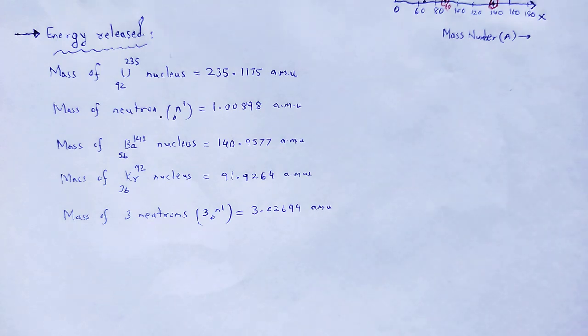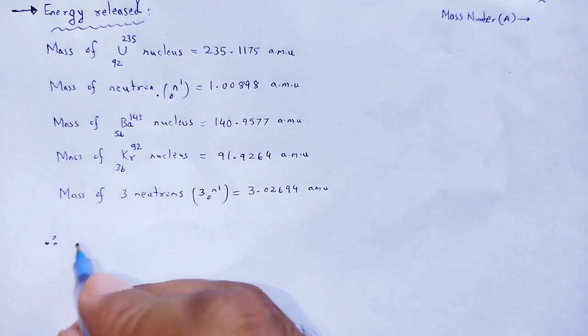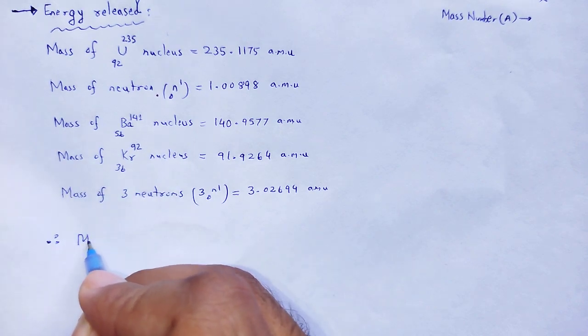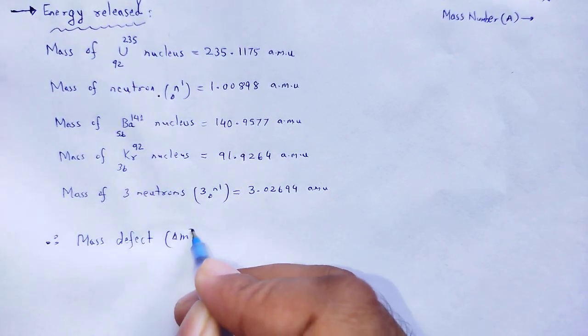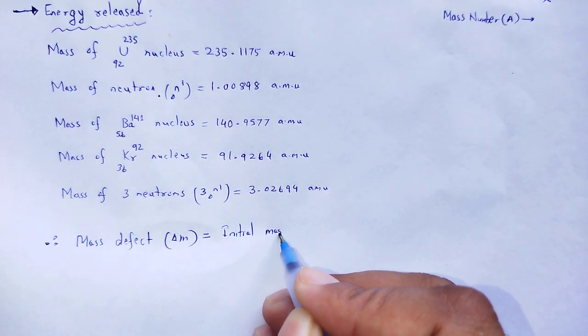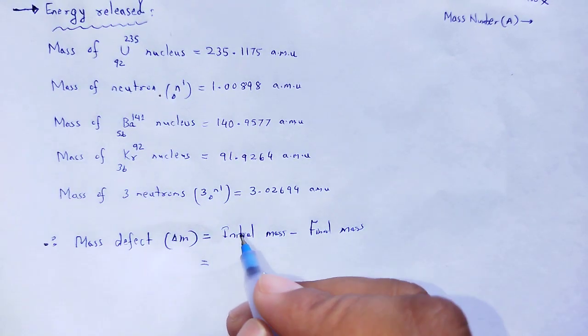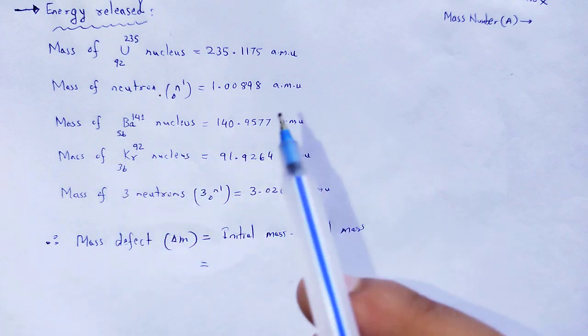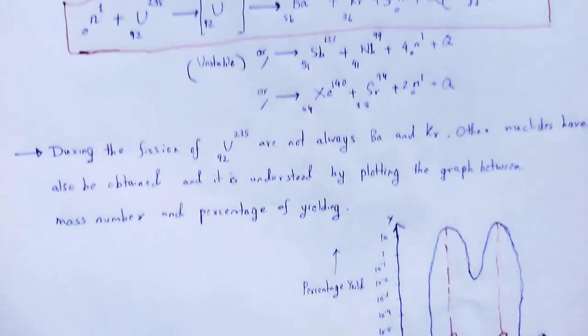Let me calculate what the energy released will be. That energy release is nothing but mass defect times c square according to Einstein's mass energy relationship. Therefore, we write mass defect delta M is given as initial mass minus final mass. Initial mass means mass before fission, that is the mass of neutron and uranium.